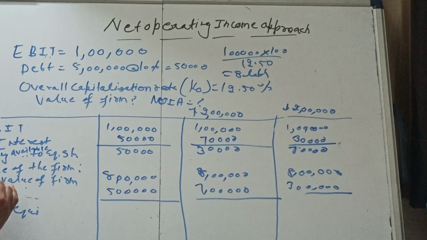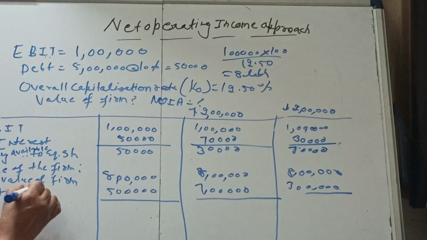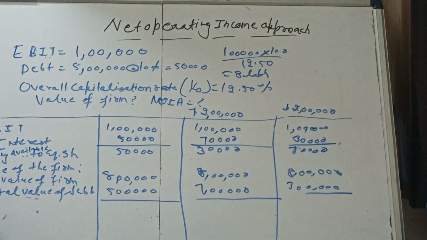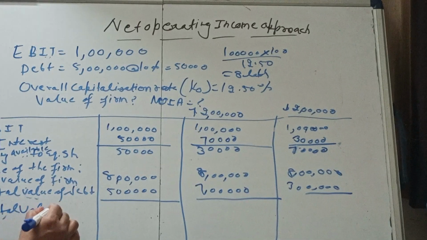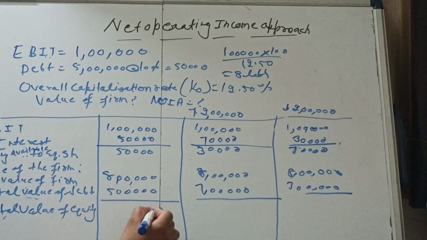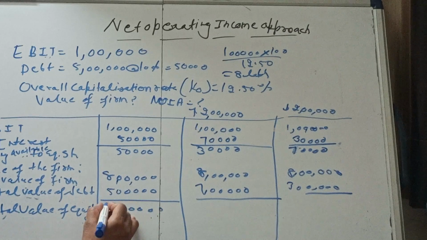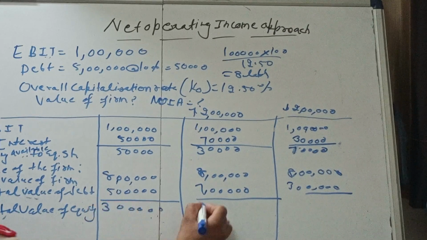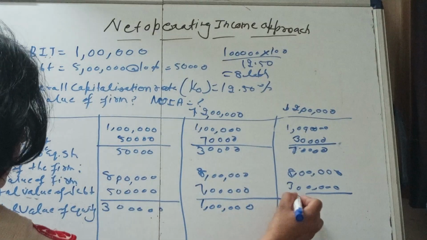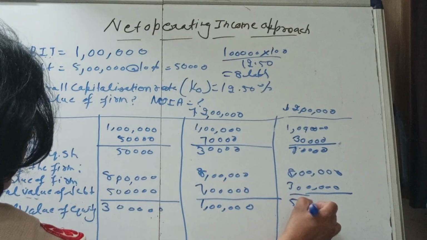You can say total value of debt, and total value of equity. So the balance is the total value of equity, which comes to 3 lakh, 1 lakh and 5 lakh.